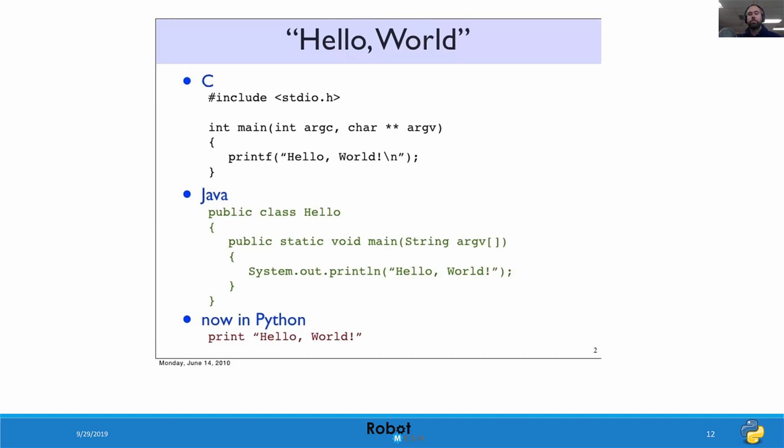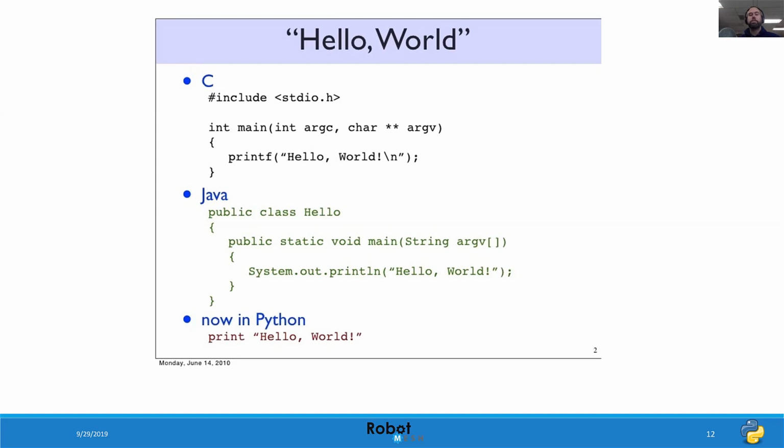And for me, this was really awesome when I first saw how English-like the language was, because when I was in college learning how to program, my professor said, I want you guys all to print hello world to the screen. And I remember asking, well, what do these other 8 or 9 lines do in the program? And he said, don't worry about that now, just type it as you see it. And if you make a mistake, like you miss a semicolon or an opening or closing brace, it can be very frustrating because the logic of your program will seemingly be all there in your head. But because there are so many more lines to type, the likelihood of introducing a typo is far greater.